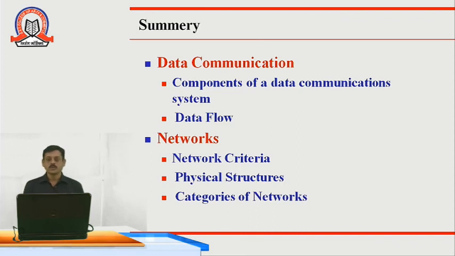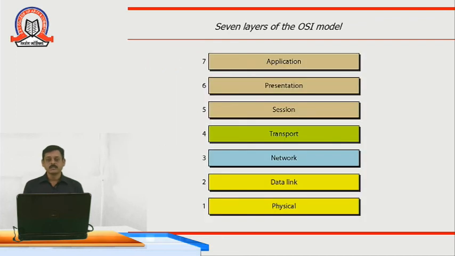So students, in the next lecture we will see the different layers or the communication layers of the OSI model. In that, we are going to see how data communication takes place or how actual data is transferred from sender to receiver. In that, you can see we have 7 different layers, that is physical, data link, network, transport, session, presentation and application.